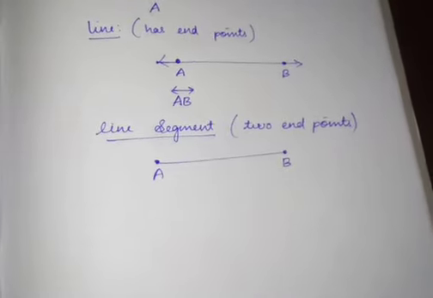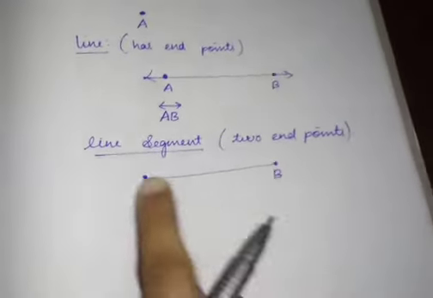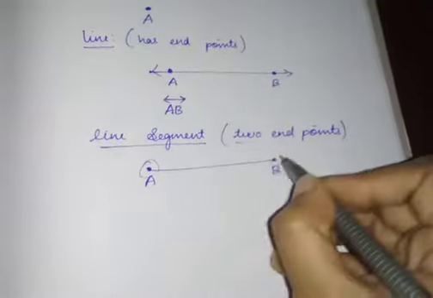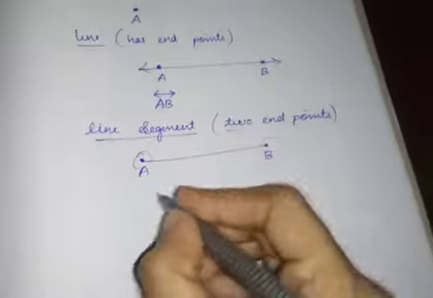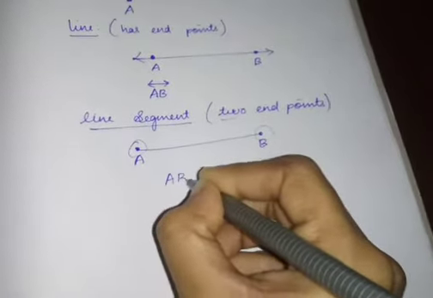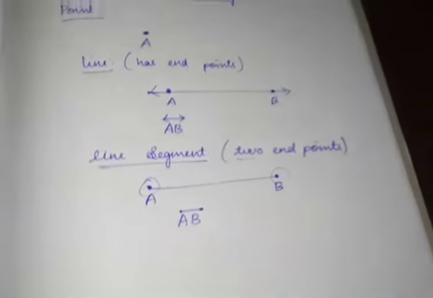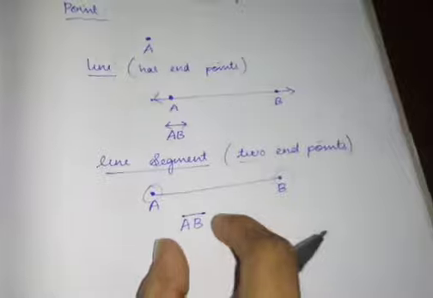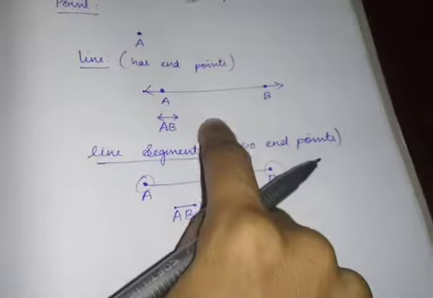So that's why I'm giving a full stop on both the sides. See, on both the sides I have a full stop, right? So it has two endpoints. This is one endpoint, this is one endpoint. Above the line segment, I will draw a bar, not with an arrow mark, it is without an arrow mark. For a line segment, it will be denoted like this. For a line, it will be denoted like this.